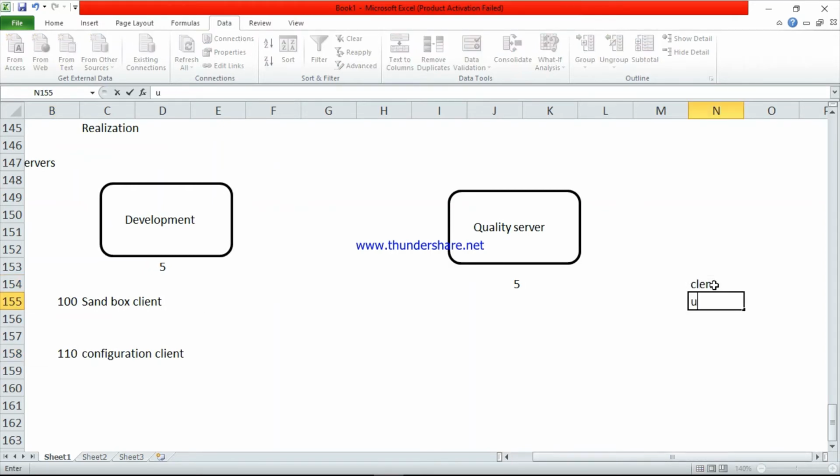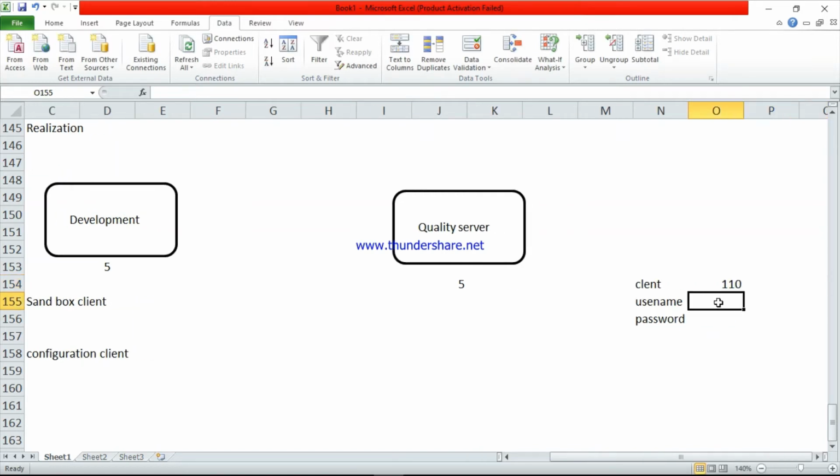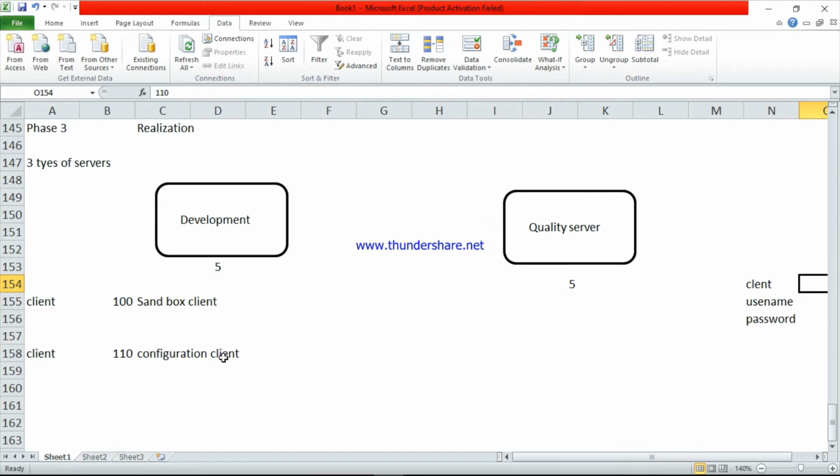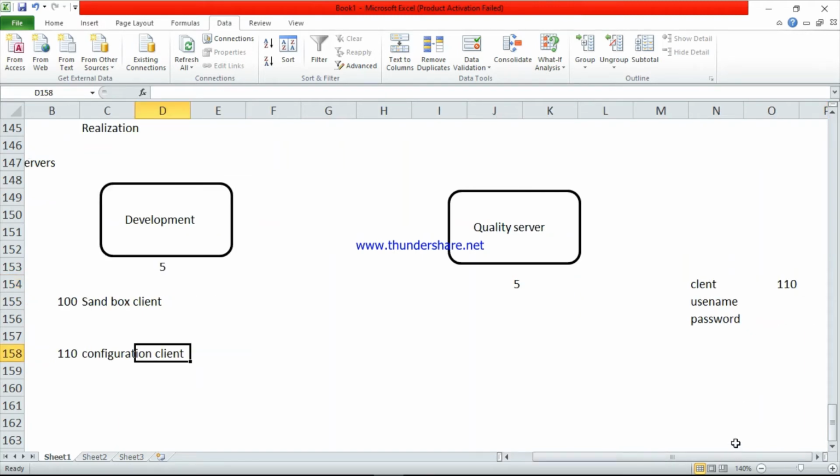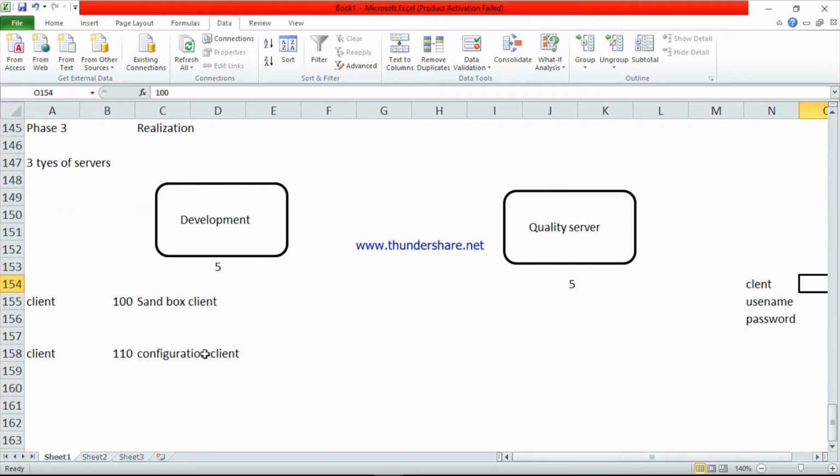At the time of login, it will ask like this: client, username, password. Here the client is 110. For 5 employees there are 5 usernames and 5 passwords, but the client is the same. If you are logging in to client 110, you are in the configuration client, and that data will be saved. If you log in to client 100, that is for testing purposes, and this data will not be saved. So 110 is the configuration client.